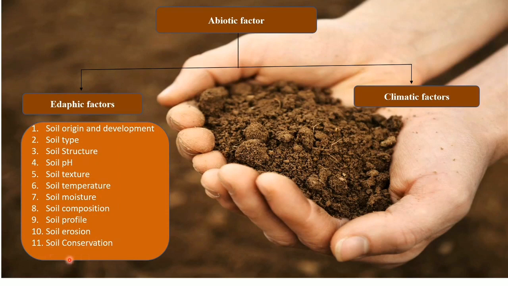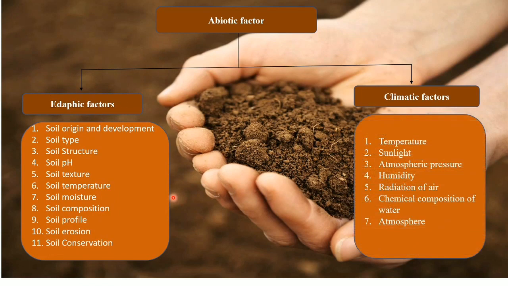So it relates everything to soil. These are called the edaphic factors. Then climatic factors are all those factors that relate to climate. These are temperature, sunlight, atmospheric pressure, humidity, radiation of air, chemical composition of water and atmosphere.